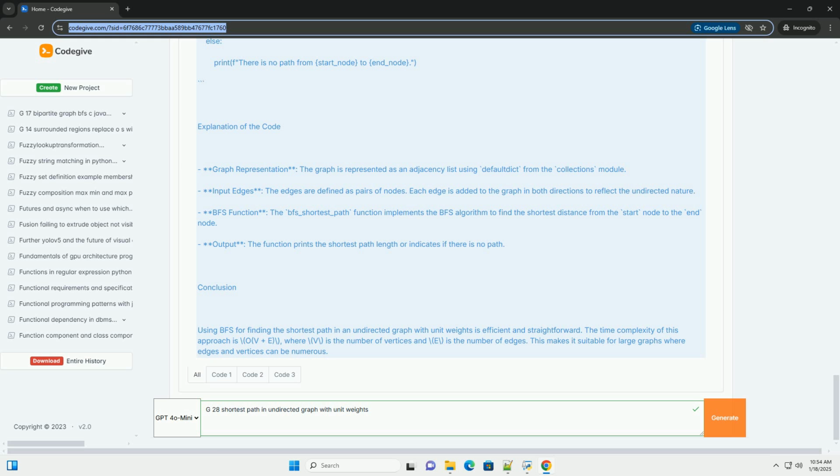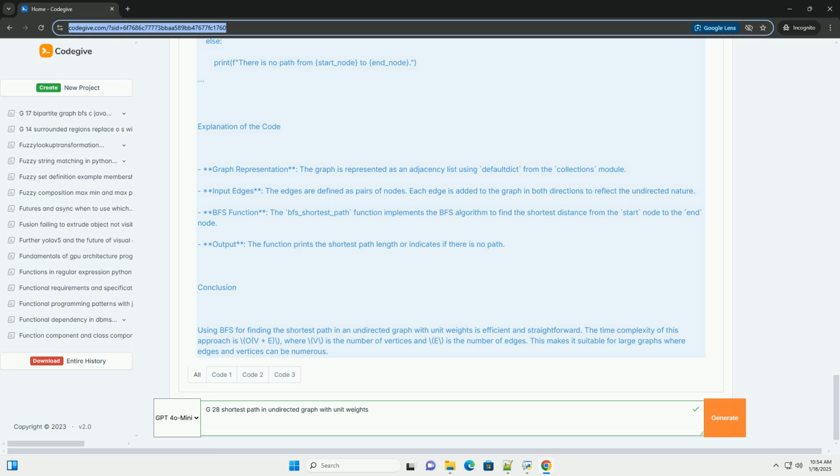Code example in Python. Here's how you can implement the BFS algorithm to find the shortest path in an undirected graph with unit weights. Explanation of the code. Graph representation. The graph is represented as an adjacency list using defaultdict from the collections module. Input edges. The edges are defined as pairs of nodes. Each edge is added to the graph in both directions to reflect the undirected nature.